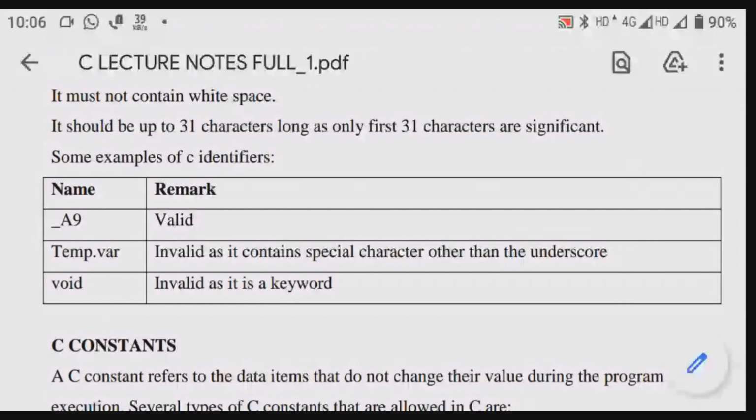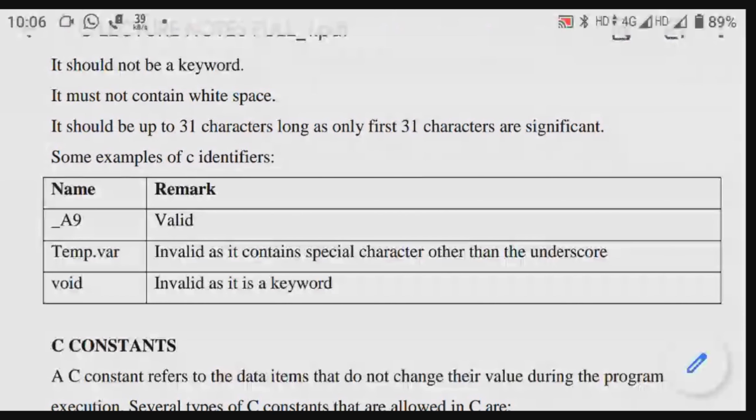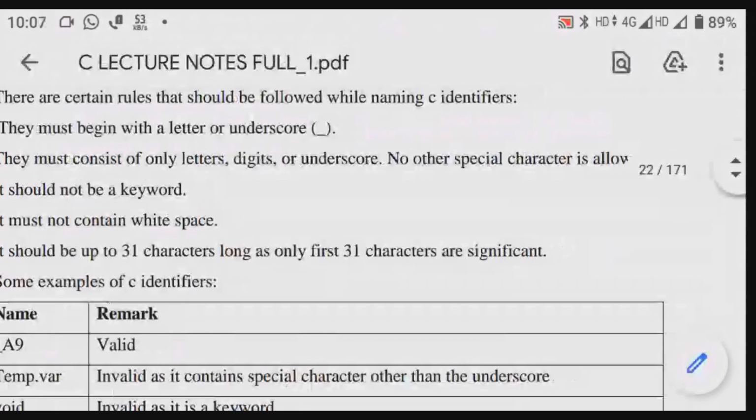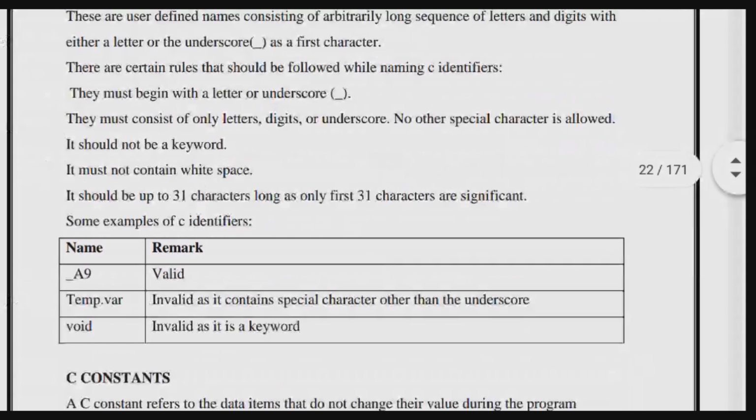var means variable. So is it valid or invalid? It is invalid. Why? We have used the dot. The first letter is T, T is a letter, so that will do. But in the middle there is a dot. So what is the condition? There should be no special character. No other special character is allowed. So dot, commas, these are the things which should not come in between them.